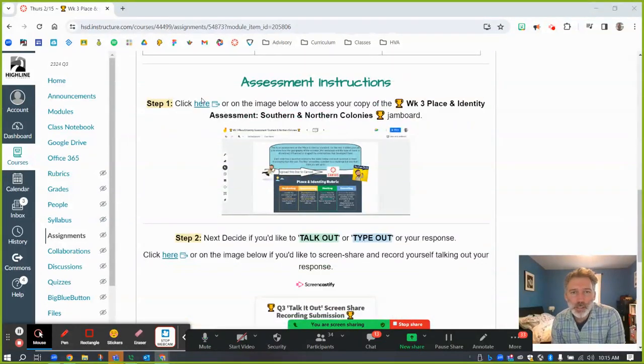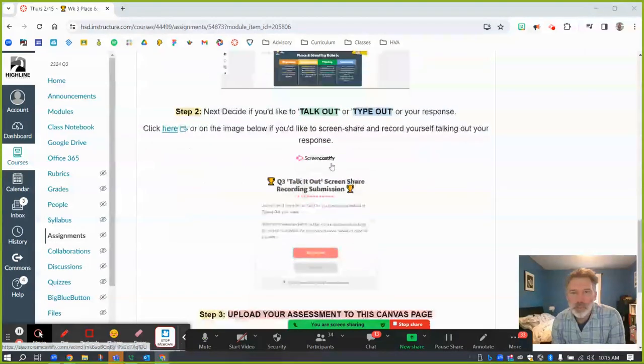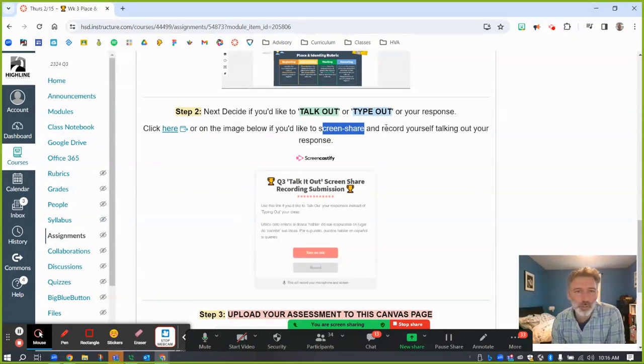You're going to click here to download a copy of this assessment. You can talk out or type out your responses. If you want to record yourself screen sharing and just talking, of course you can. And also you can do that in Spanish. Puede usar su propio idioma si quiere leer o hablar sus respuestas. Puede poner clic aquí.